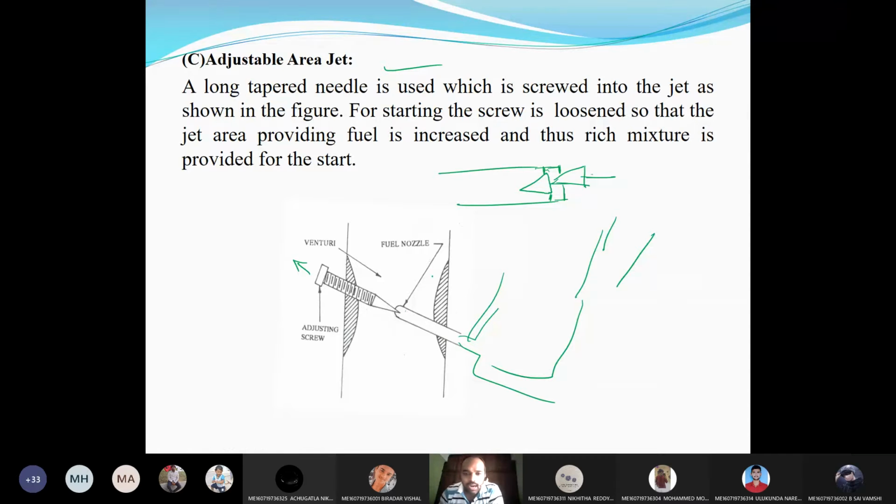Therefore, at the starting, we operate this screw so that it comes out, and there is more area available for the petrol to come out. Once the engine has started, we operate this screw to the required position so that the needle goes inside and less fuel is supplied. This is the adjustable area jet.